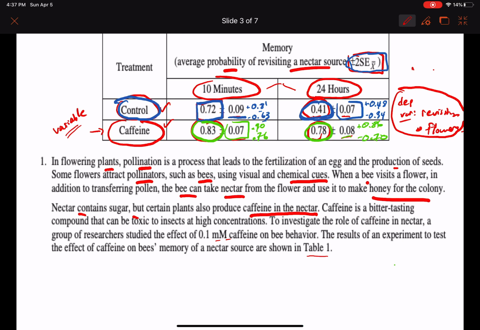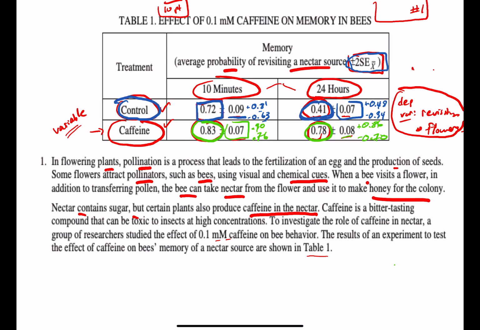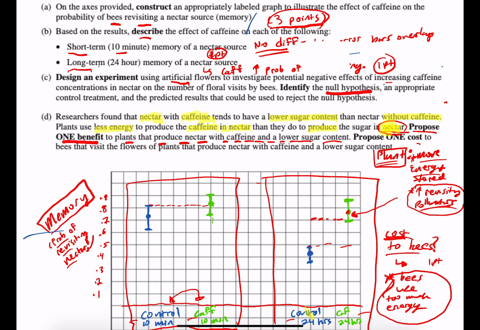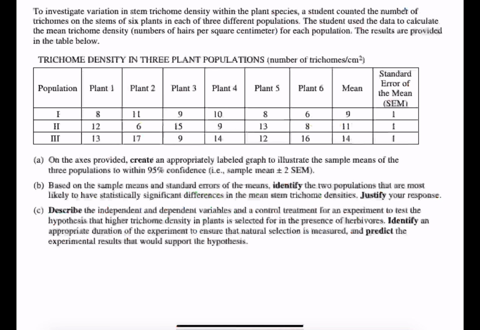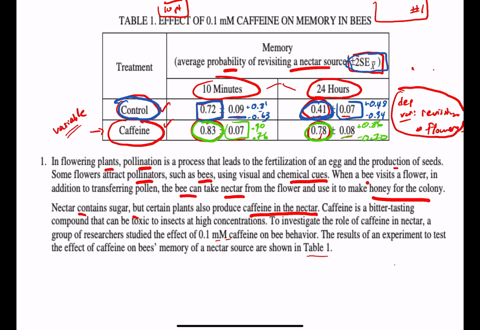Overall, it's a pretty lengthy FRQ. It's a 10.1. You guys will have one that'll be similar in fashion to this in terms of structure, A, B, C, and D. So I hope that's helpful. That was the FRQ from 2017, number 1.